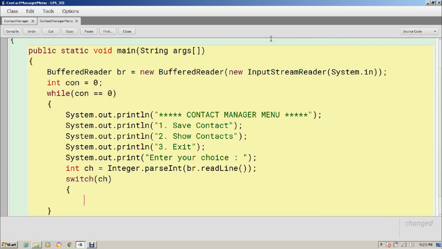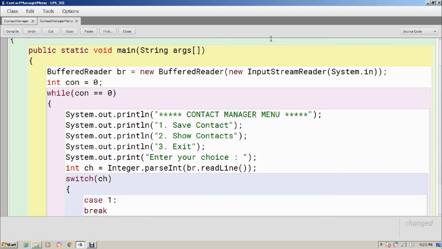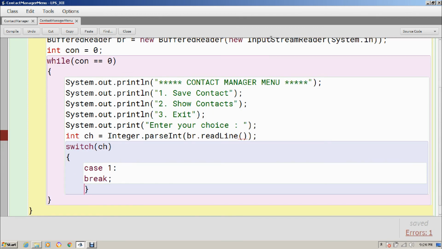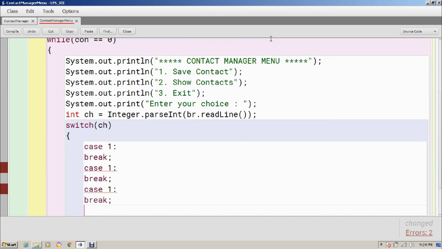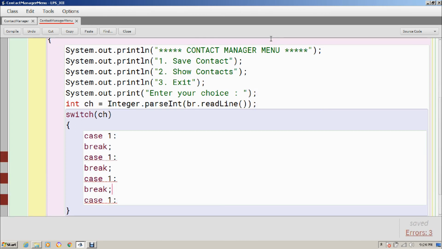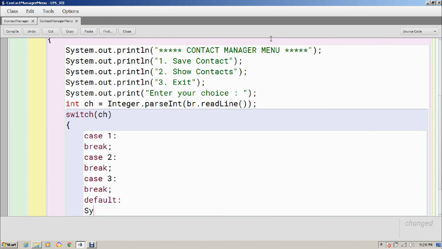Now there will be 3 cases over here. Case 1 break, case 2 break, case 3 break, and a default case as well. So let's copy paste it. Copy case 2, case 3 and a default case. So I don't need a break in the default. Let's change the case values. Case 2, case 3 and this one is default. Okay, in default you will enter, error, please choose correct option.